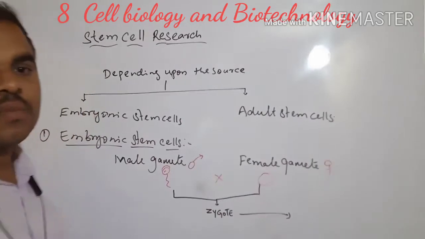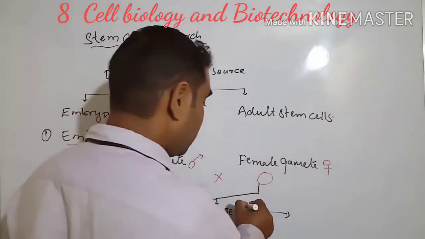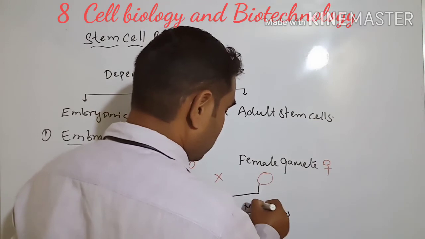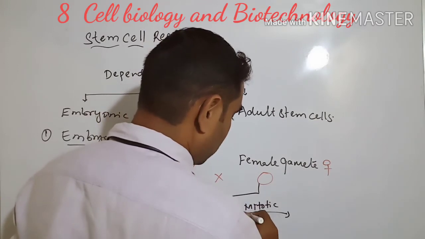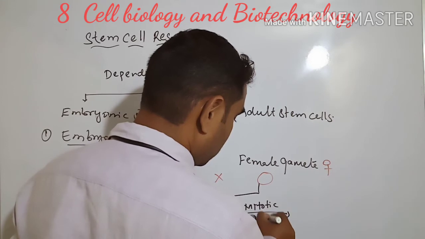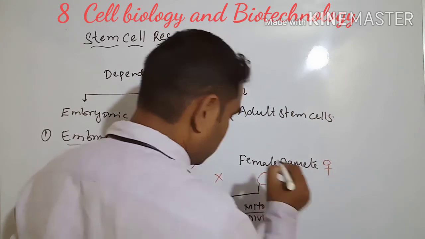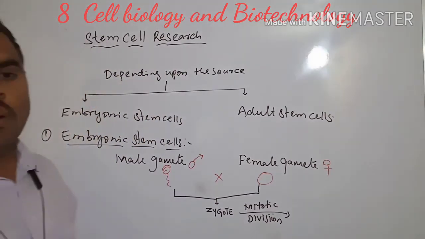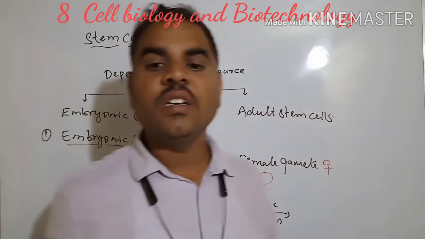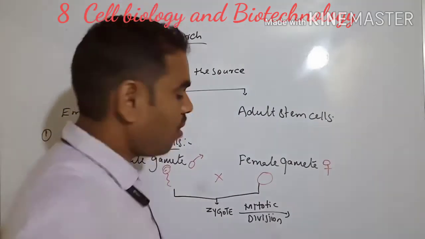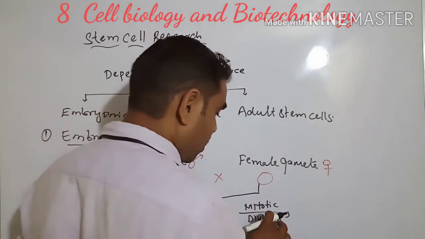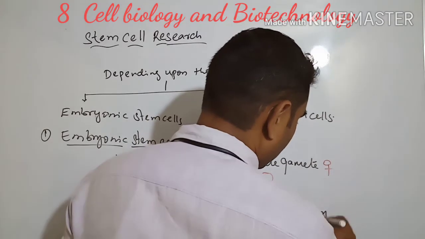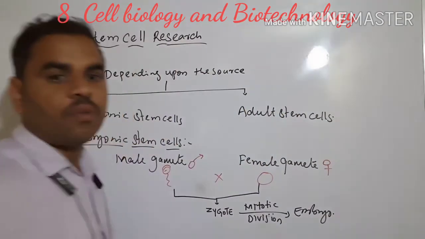Sorry, mitotic division is occurring, and finally the embryo is formed.